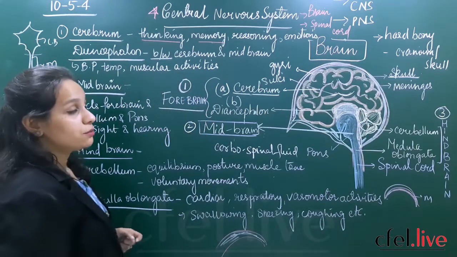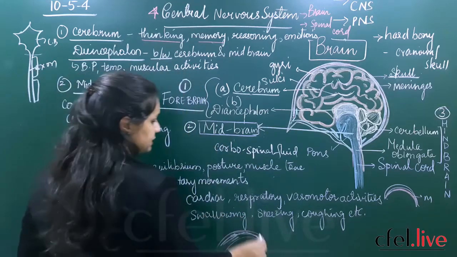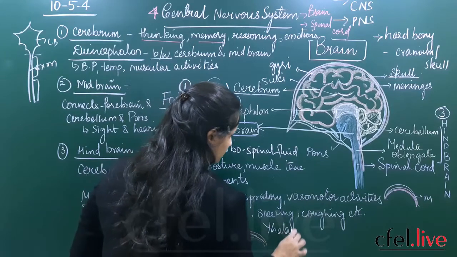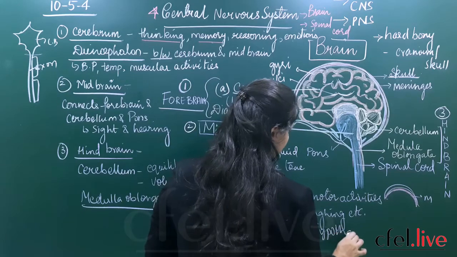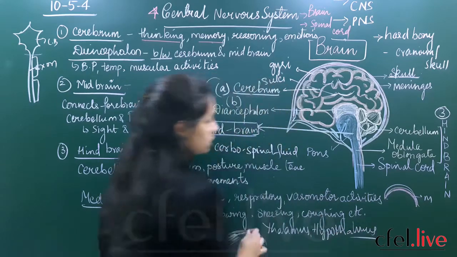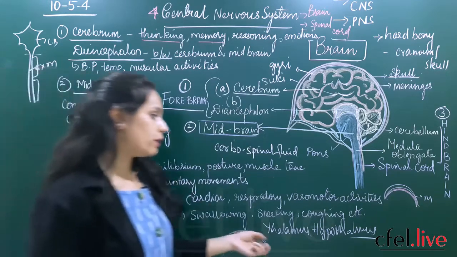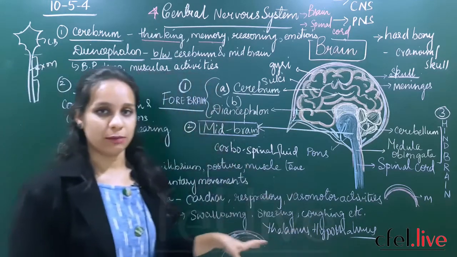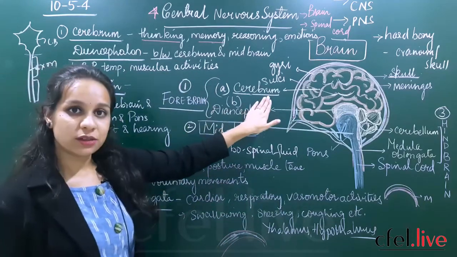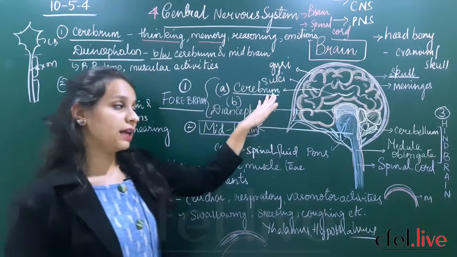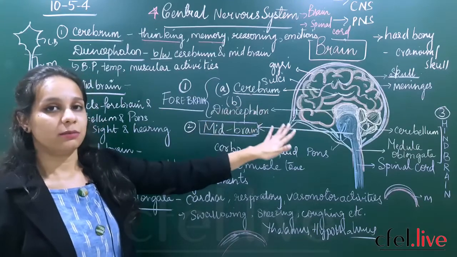The diencephalon consists of two important parts: the thalamus and the hypothalamus. Alright, so the diencephalon constitutes two important parts, the thalamus and the hypothalamus. Just remember the names, it is fine. Now we have read the functions of the cerebrum, which is the first part of the forebrain. Now we are going to read the functions of the diencephalon, and together they make up the forebrain.